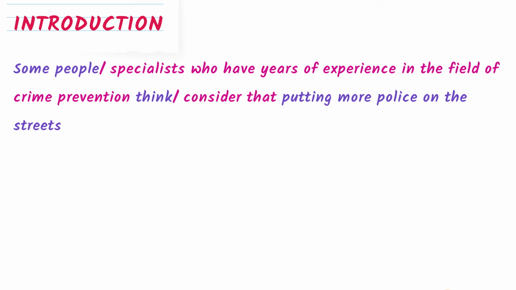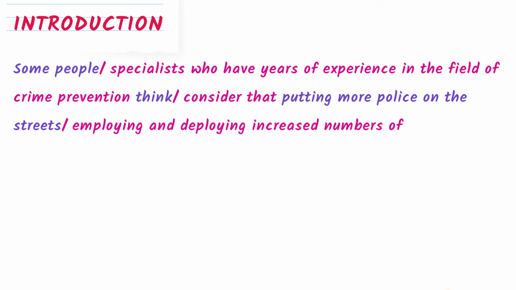So I write my sentence something like this: consider that employing and deploying increased numbers of law enforcement officers. Instead of police, I come up with this phrase: law enforcement officers. So you can see how I'm playing with the synonyms here in this paragraph, all right?